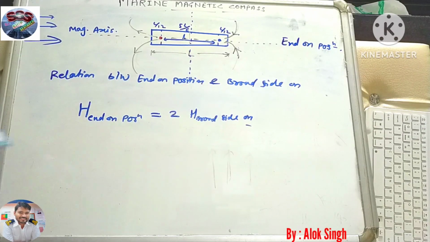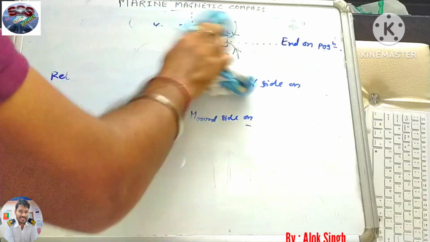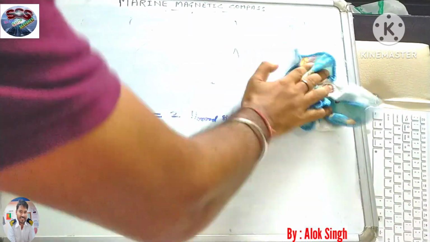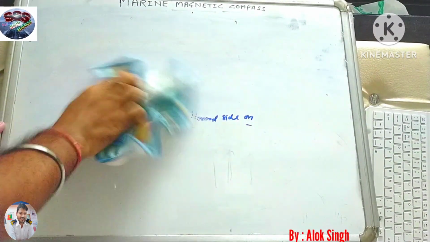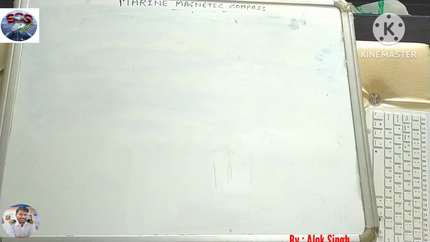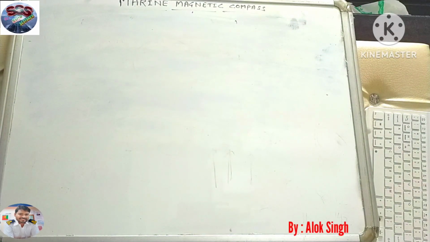Now we'll discuss how it influences ferromagnetic material, and thereafter we'll not take much time on this topic and go to earth magnetism.